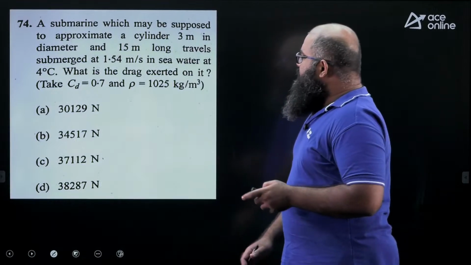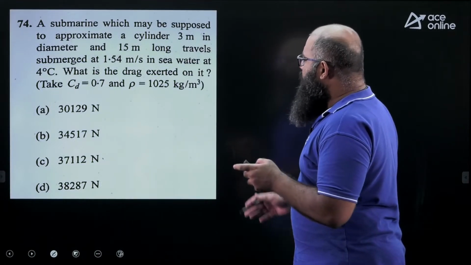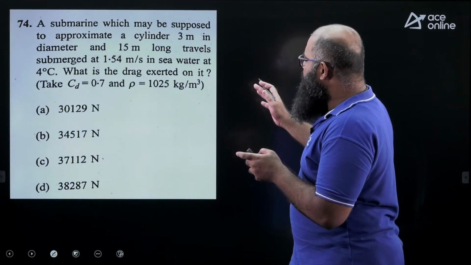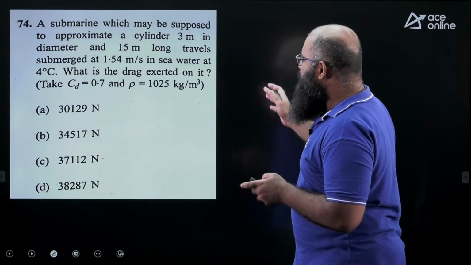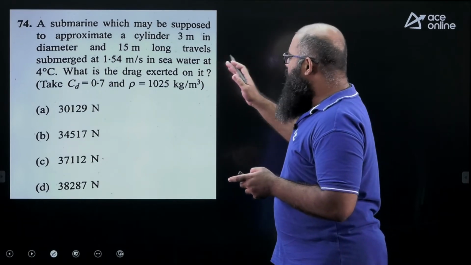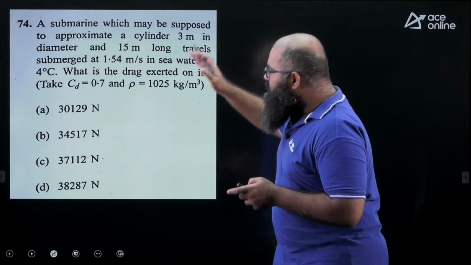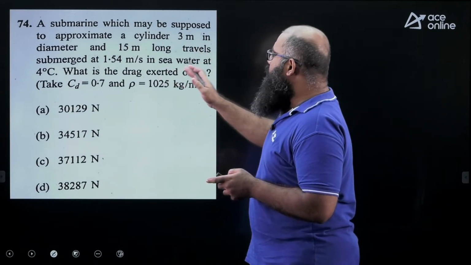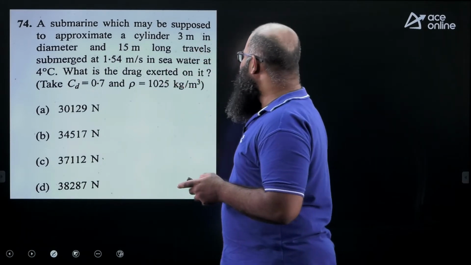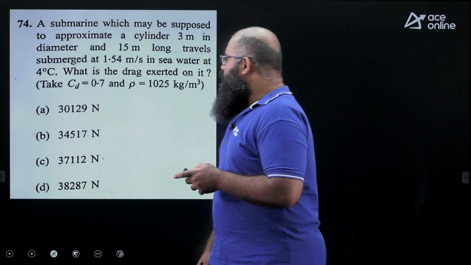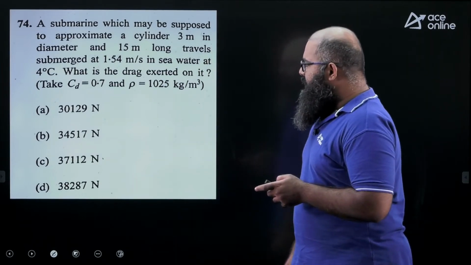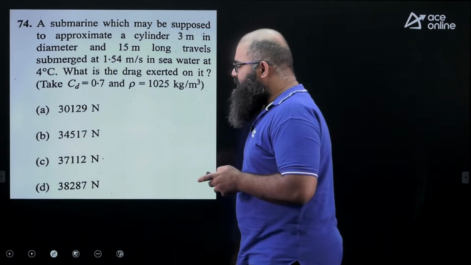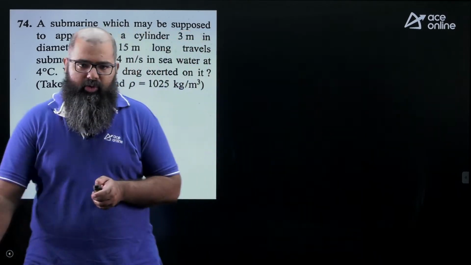Moving further to the next question. The next question says a submarine which may be supposed to approximate a cylinder 3 meter in diameter and 15 meter lengthwise travels submerged at 1.54 meter per second in seawater at 4 degrees centigrade. What would be the drag force exerted on it? Take the value of CD as 0.7, density as 1025 kg per meter cube.